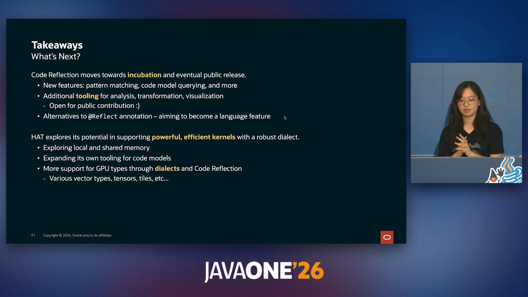In terms of HAT, we're exploring its potential in terms of creating powerful, efficient, parallelized programs with its robust dialect. So we're exploring local and shared memory and their applications within HAT. We're expanding our own tooling for code methods, and we're generally adding more support for device types through dialects and code reflection. So this may involve various vector types, tensors, even tiles, etc.